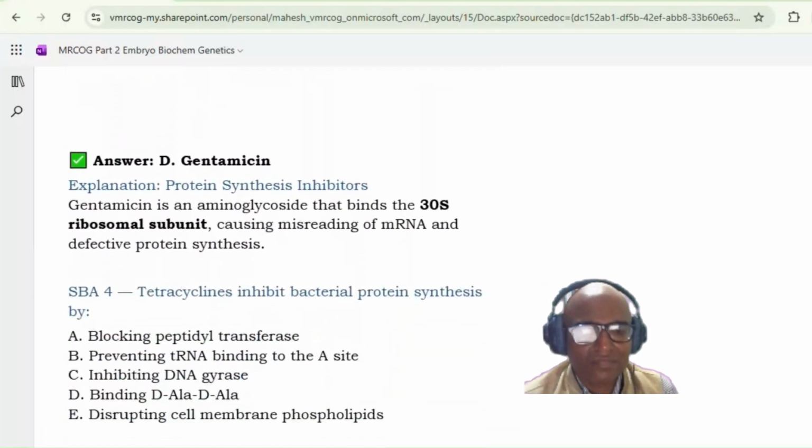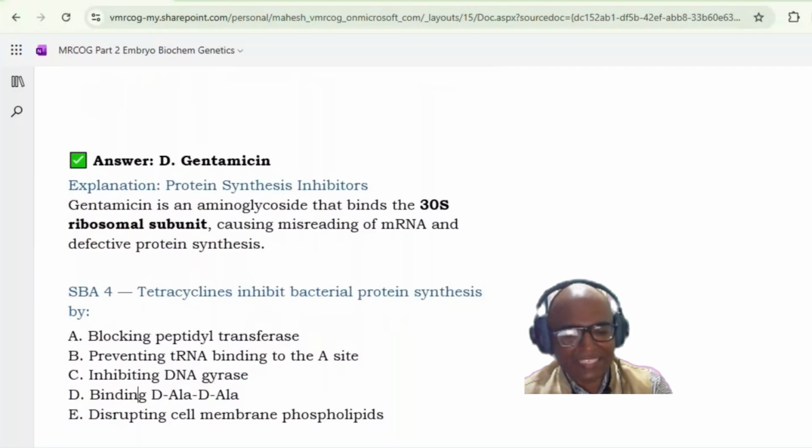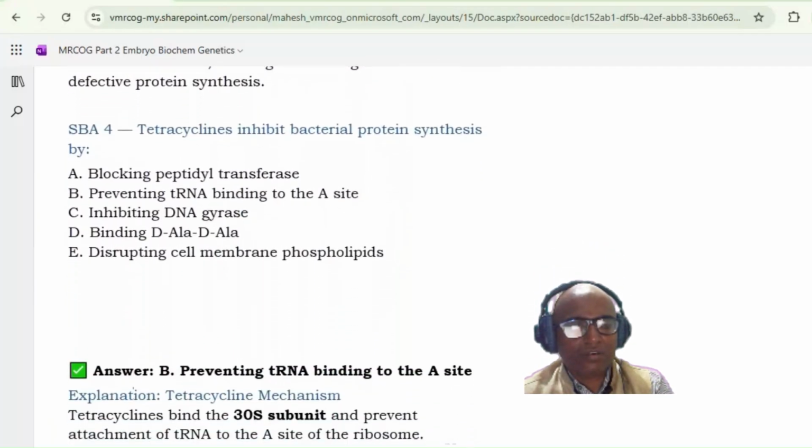Tetracycline inhibits bacterial protein synthesis by blocking peptidyl transferase, preventing tRNA binding to the A site, inhibiting DNA gyrase, binding DHFR, or disrupting cell membrane phospholipid. Sir, option A and B both are right, no? Preventing tRNA binding, option B will be correct. I told you, it acts at the tRNA level. It prevents tRNA binding to the A site. So tetracycline binds the 30S subunit and prevents the attachment of tRNA to the A site of the ribosome.